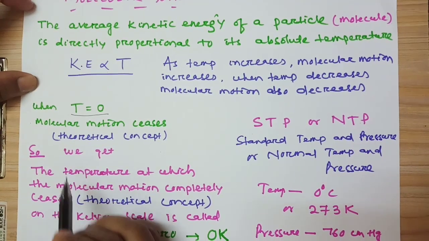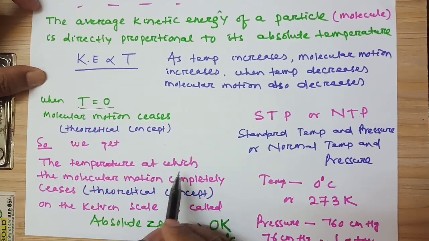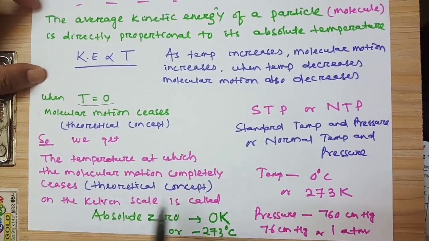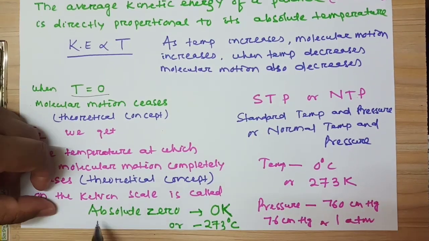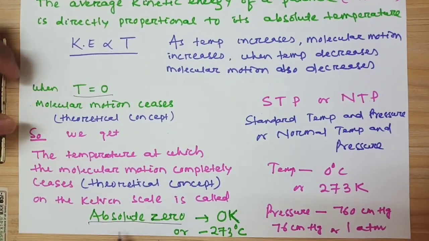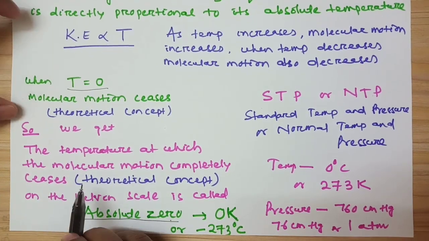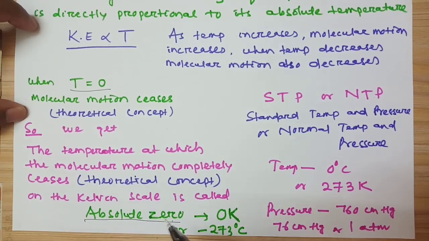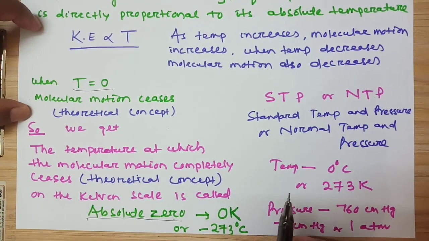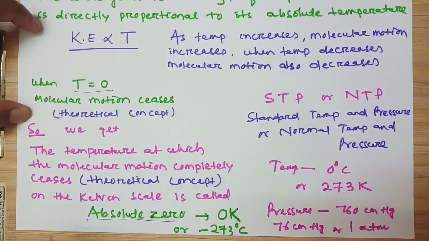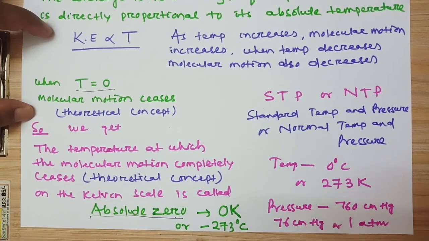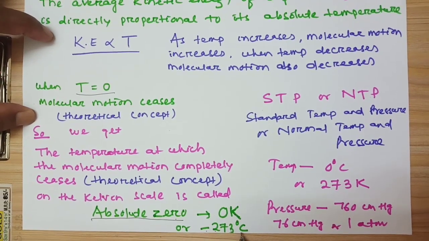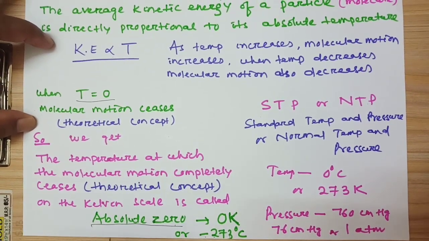So how do you get it? The temperature at which the molecular motion completely ceases on the Kelvin scale is called absolute zero. So what is absolute zero? The temperature at which the molecular motion completely ceases, only theoretical, on the Kelvin scale is called absolute zero. That is 0 Kelvin or minus 273 degrees Celsius. Okay, you have to remember what is absolute zero.